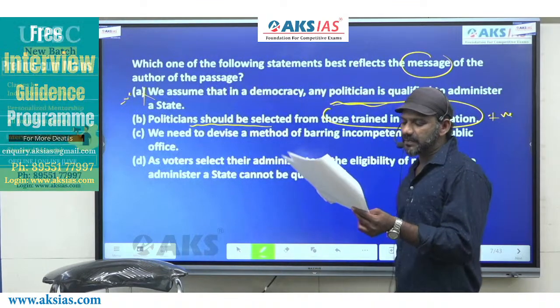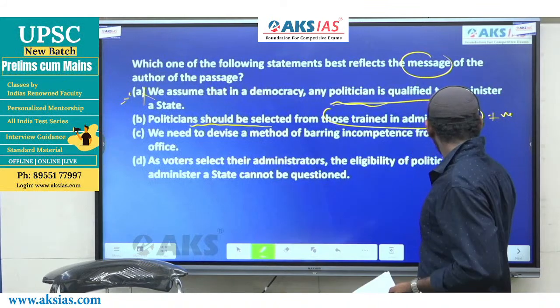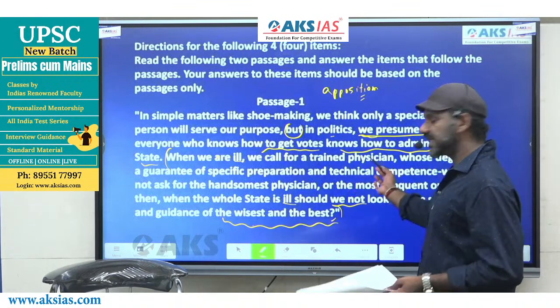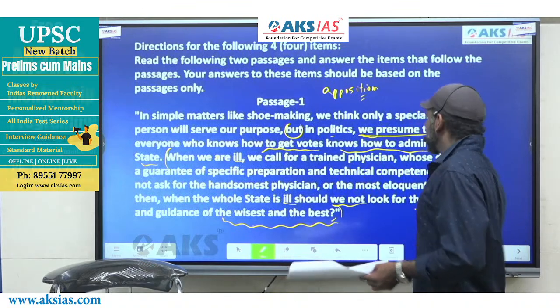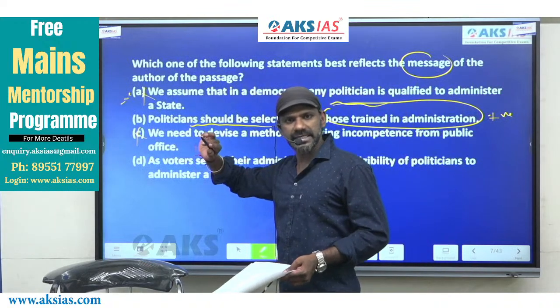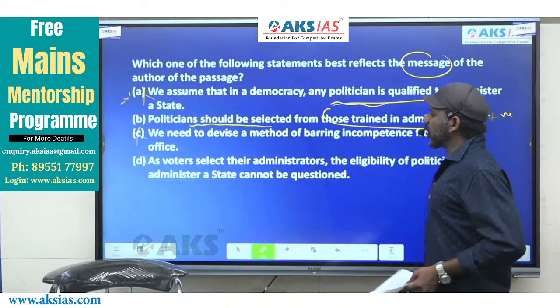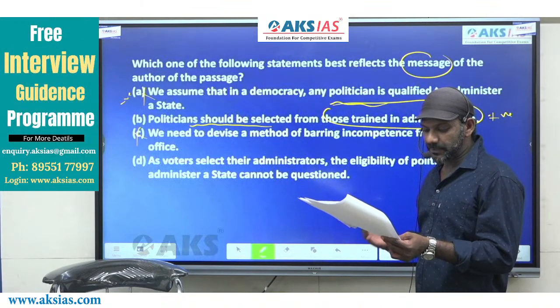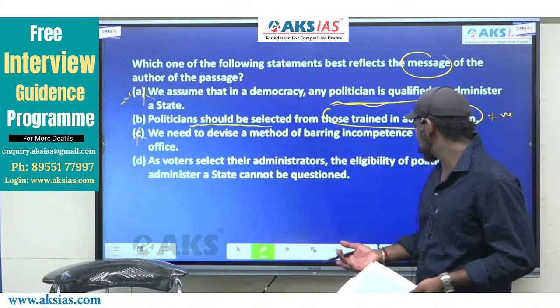We need to devise a method of barring incompetence from public office. What is there in C is not a part of the details given in this context, so it cannot be the answer to this question. C is eliminated. Come to D. As voters select their administrators, the eligibility of politicians to administer the state cannot be questioned.